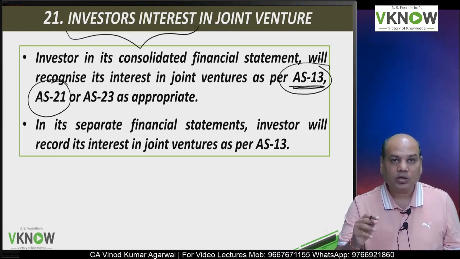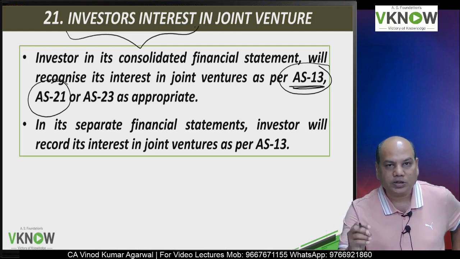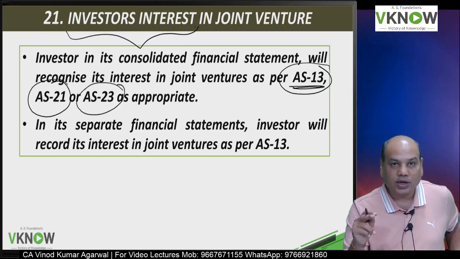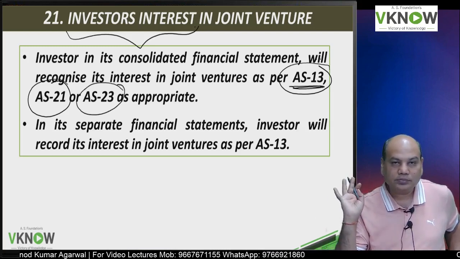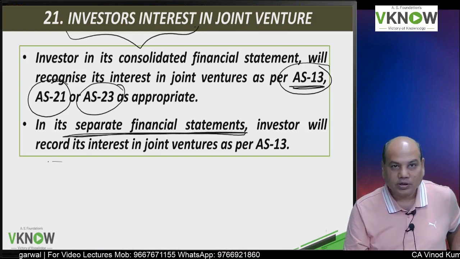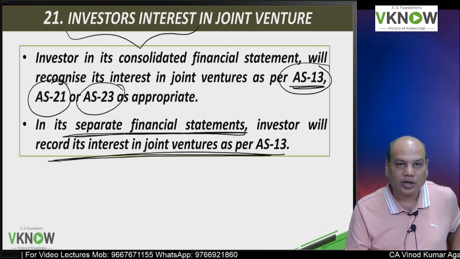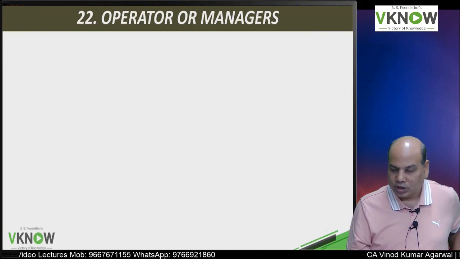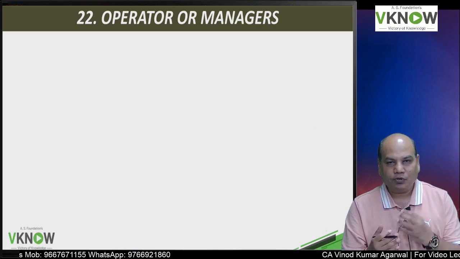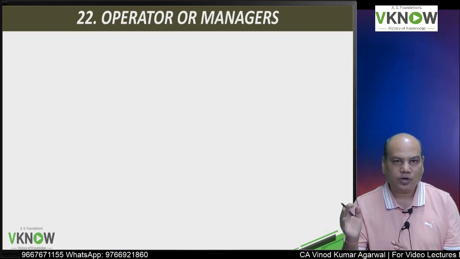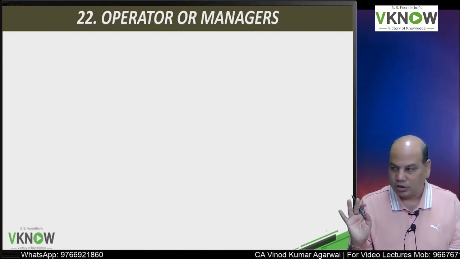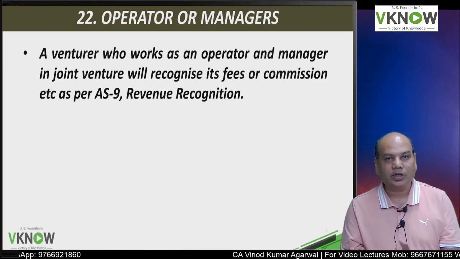But if he is an investor holding more than 50% share in voting power, he will apply AS 21. If he is an investor having significant influence, then he will apply AS 23. But in separate financial statements, the investor is always going to apply AS 13. So in SFS always AS 13. In CFS it depends: if you have control, AS 21; if you have significant influence, AS 23; if you have nothing, then AS 13 only.